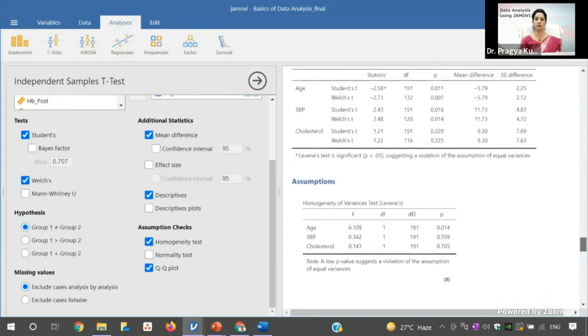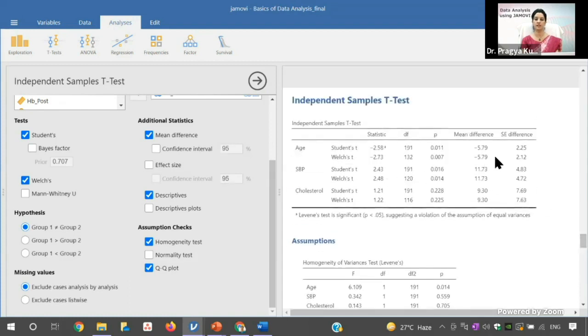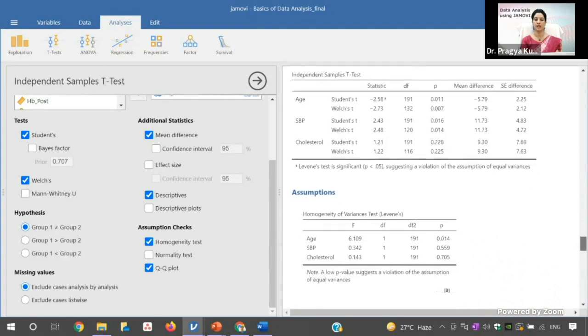So this is the output, and you can see the statistics, you can see the differences. So this is significant, all is significant, but this change in cholesterol is not significant. And in every case, we will use this value of student t-test except age, where we will use Welch t-test because the homogeneity of variance is not met.